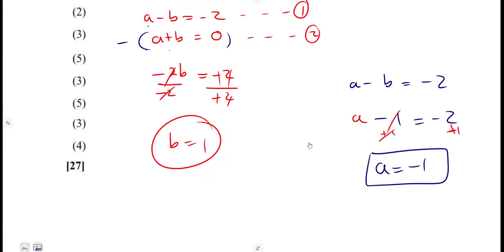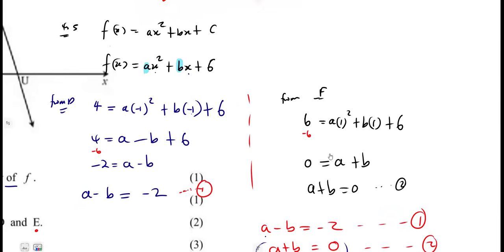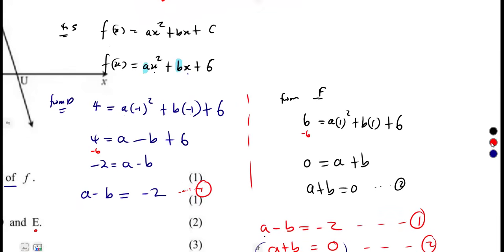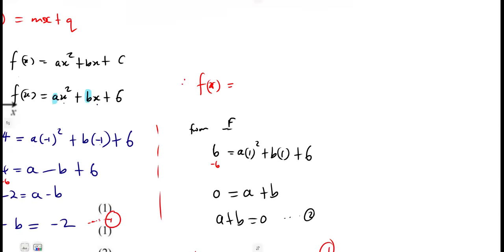We can show that our f of x can be written as what we are given, as we have got the values of a, b, and c. So therefore, our f of x was going to be written as what? a is -1, so that's -x squared.